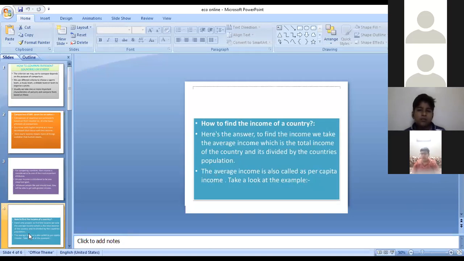To compare income, we take the average income, which means the total income of the country divided by the country's population.